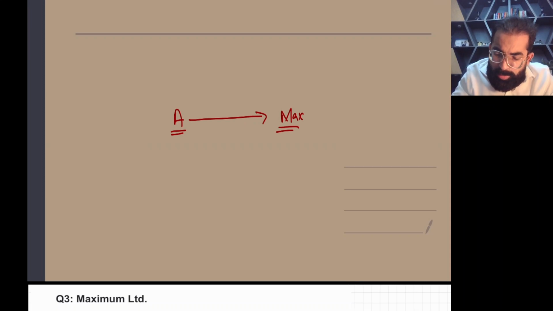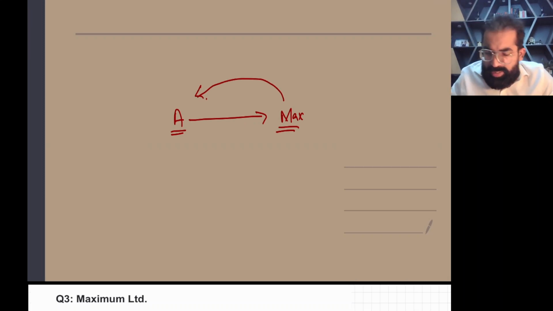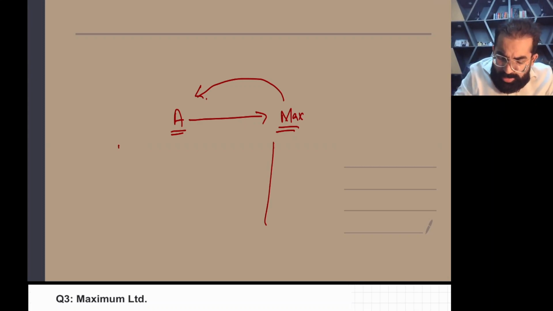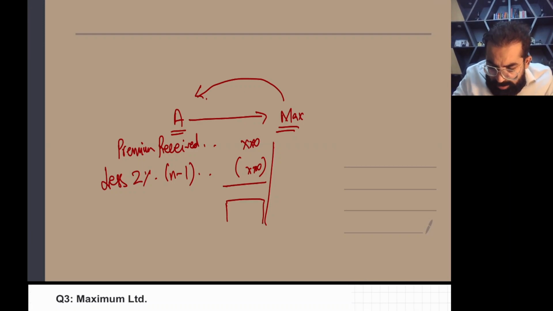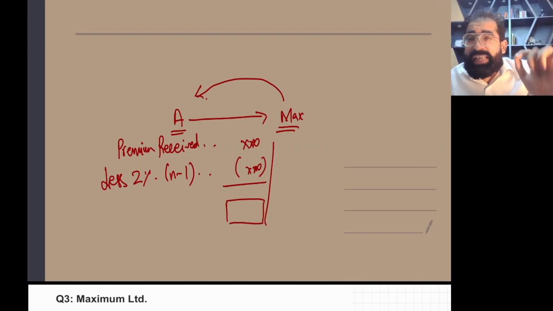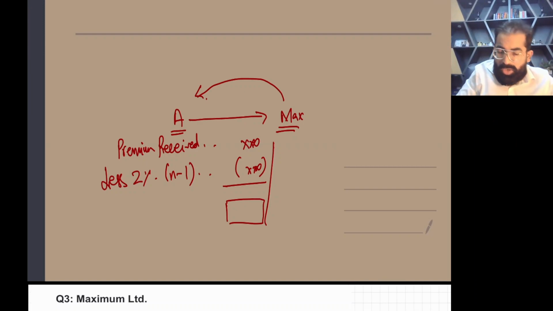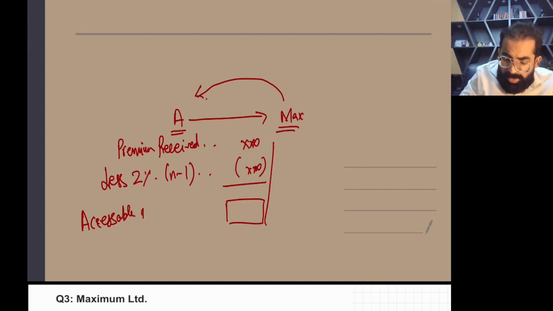Maximum Limited paid some premium to Mr. A. Whenever the landlord receives the premium, we write: premium received less 2% into n minus 1 multiplied by premium. This is the relief. Whatever comes here is the taxable or assessable premium for the landlord.